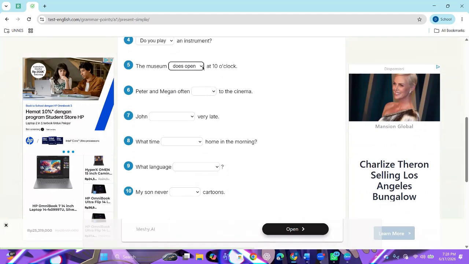Yes. Open. Just open. Okay. For number 6, goose.